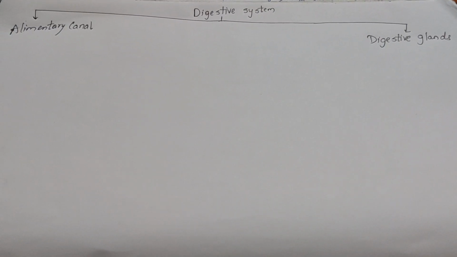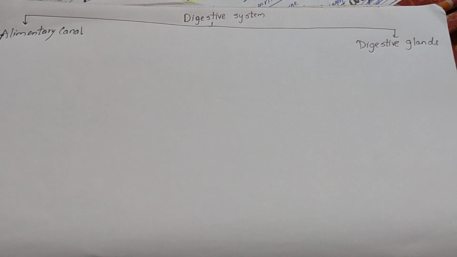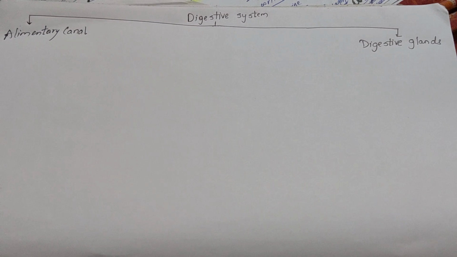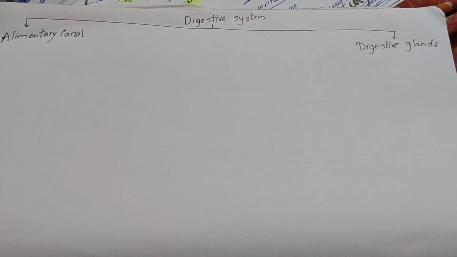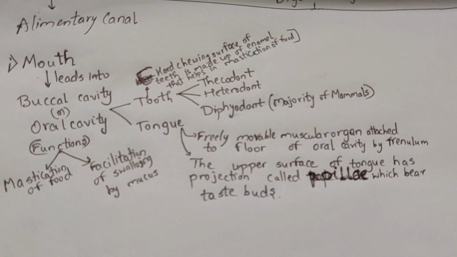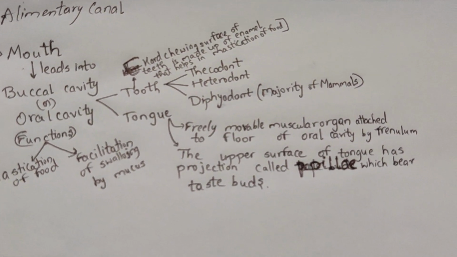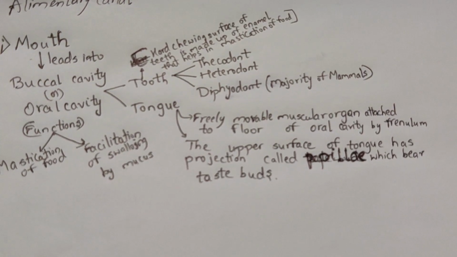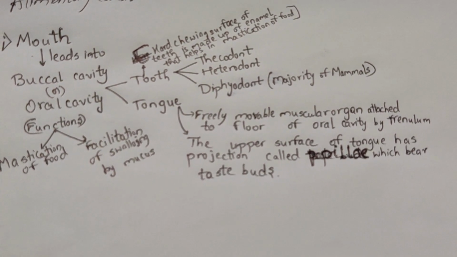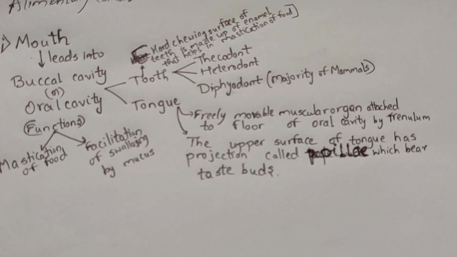As per NCERT, the digestive system is divided into alimentary canal and digestive glands. So now let us start with the alimentary canal. First, let us start with the mouth. The mouth leads into the buccal cavity. This buccal cavity is divided into two parts. One is tooth and the other one is tongue.